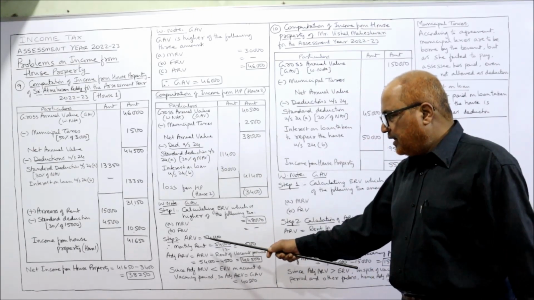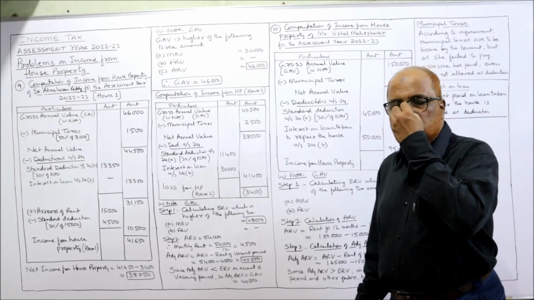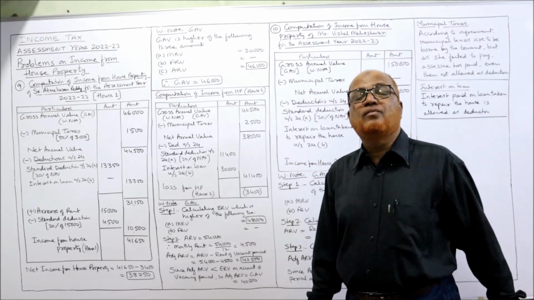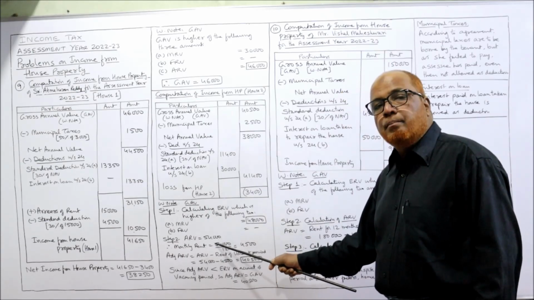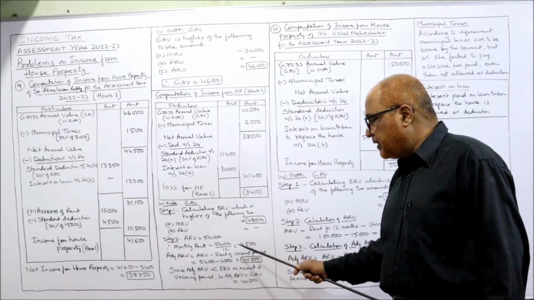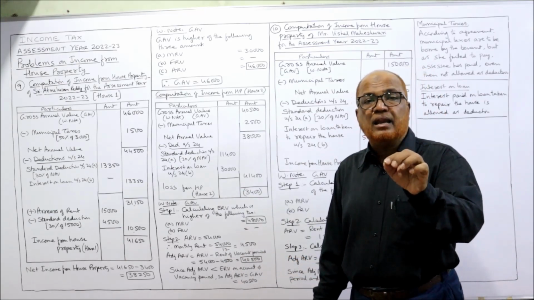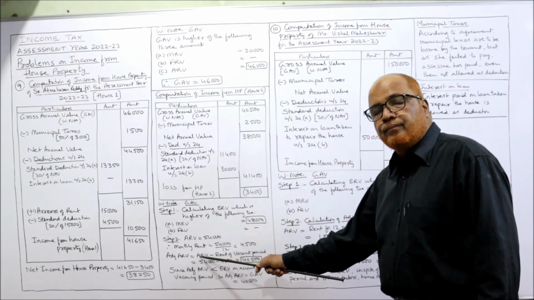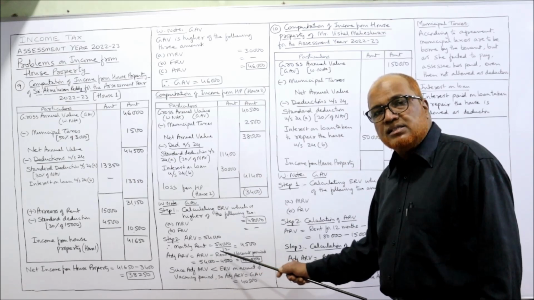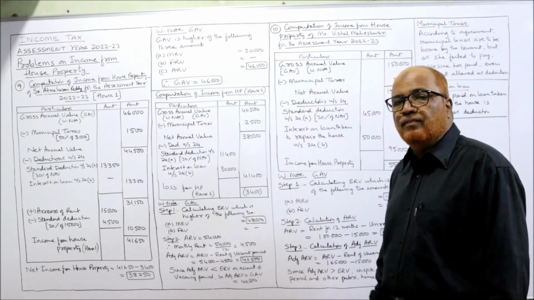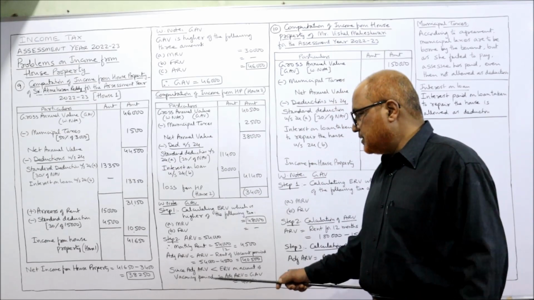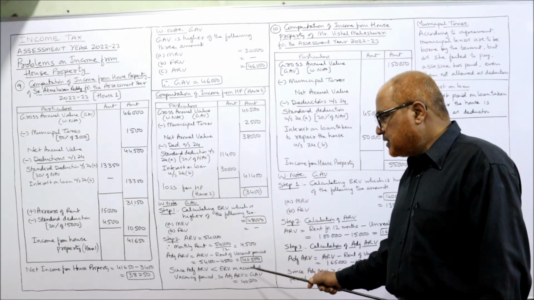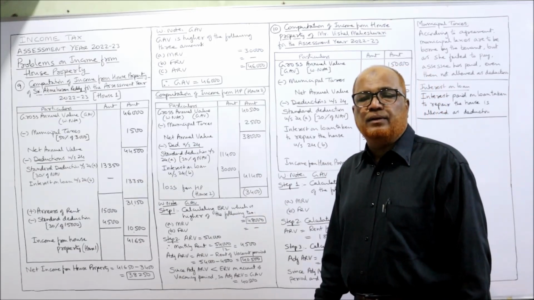Step 2, calculating ARV. ARV is 54,000. It is given in the problem. The annual rent of the second house is 54,000. Monthly rent, 54,000 divided by 12, 4,500 is the monthly rent of the second house. Now, adjusted ARV. Adjusted ARV is equal to ARV minus unrealized rent, no, rent of the vacant period. 1 month vacant period is there. So 54,000 minus 4,500, 40,500. This is the adjusted ARV.